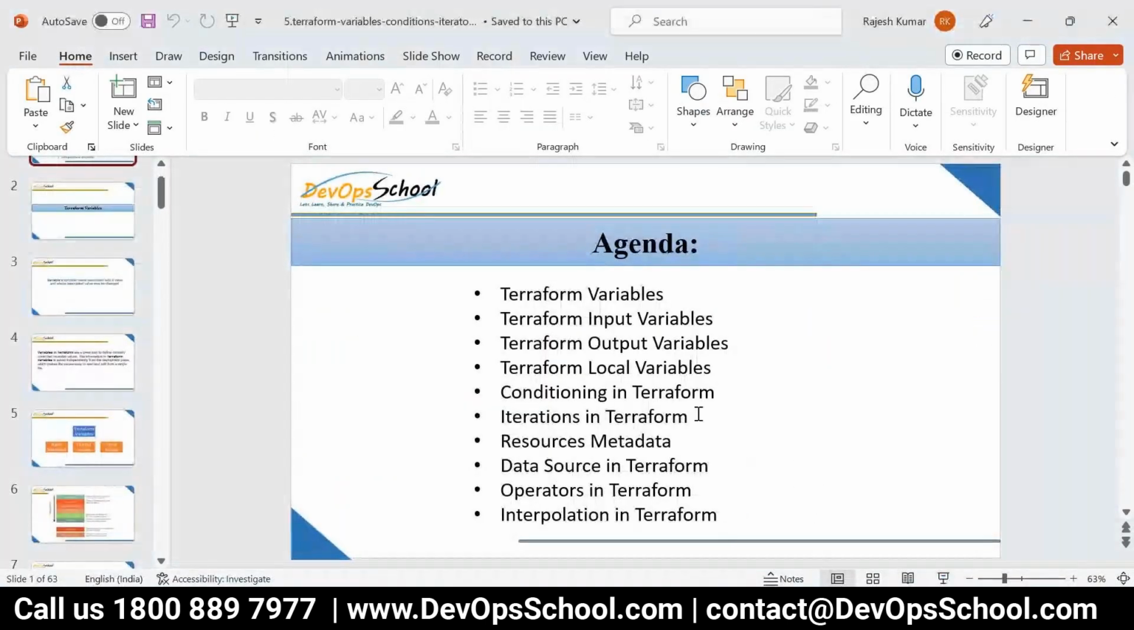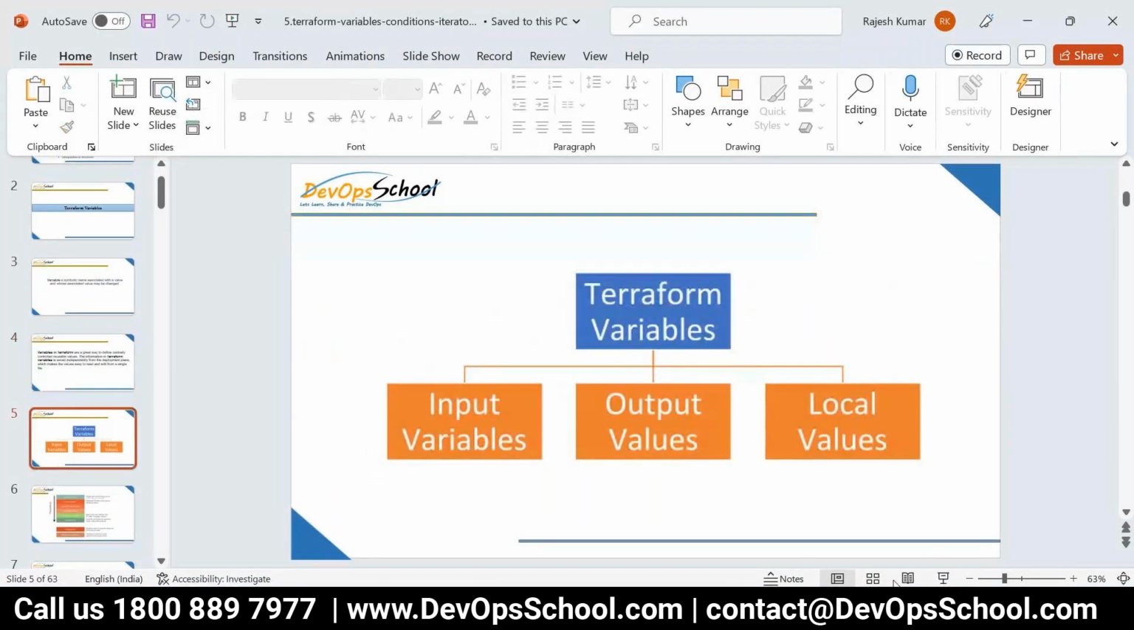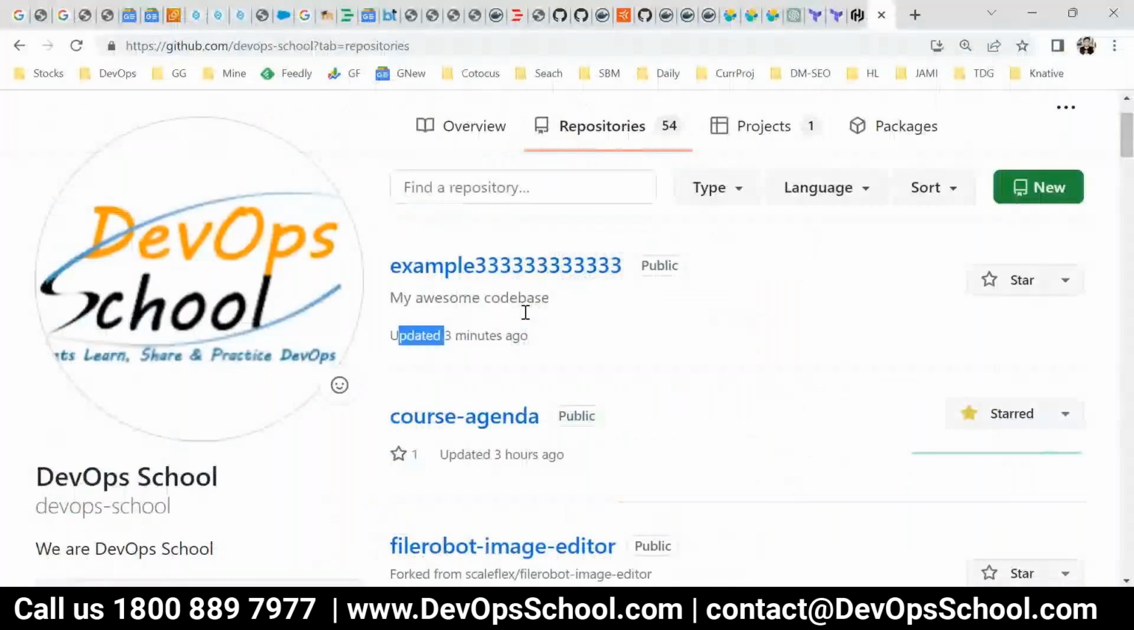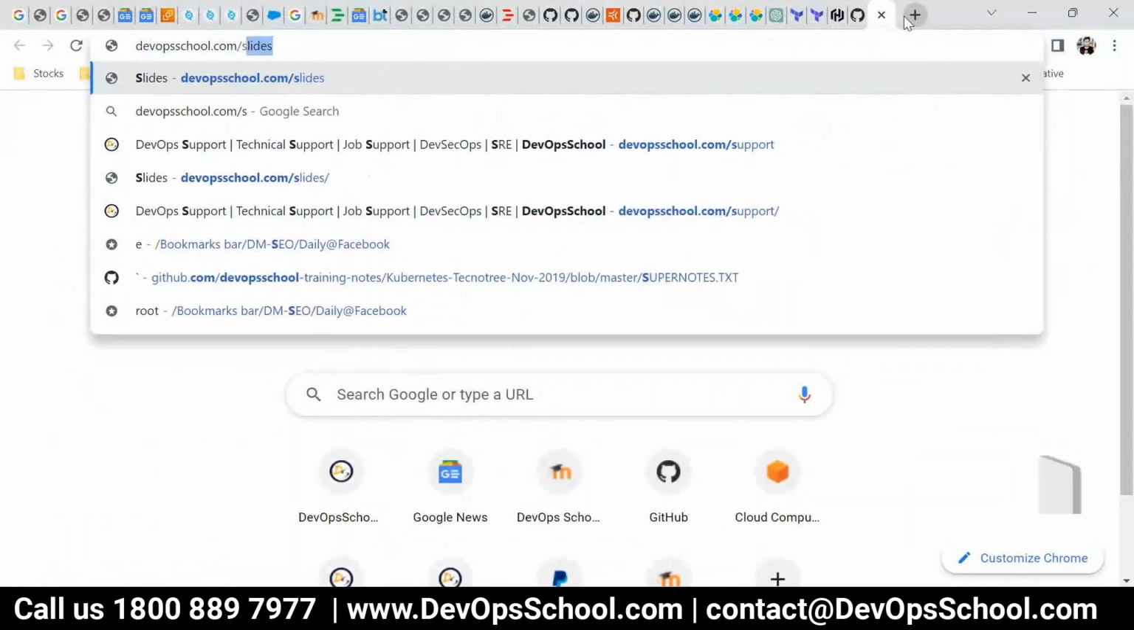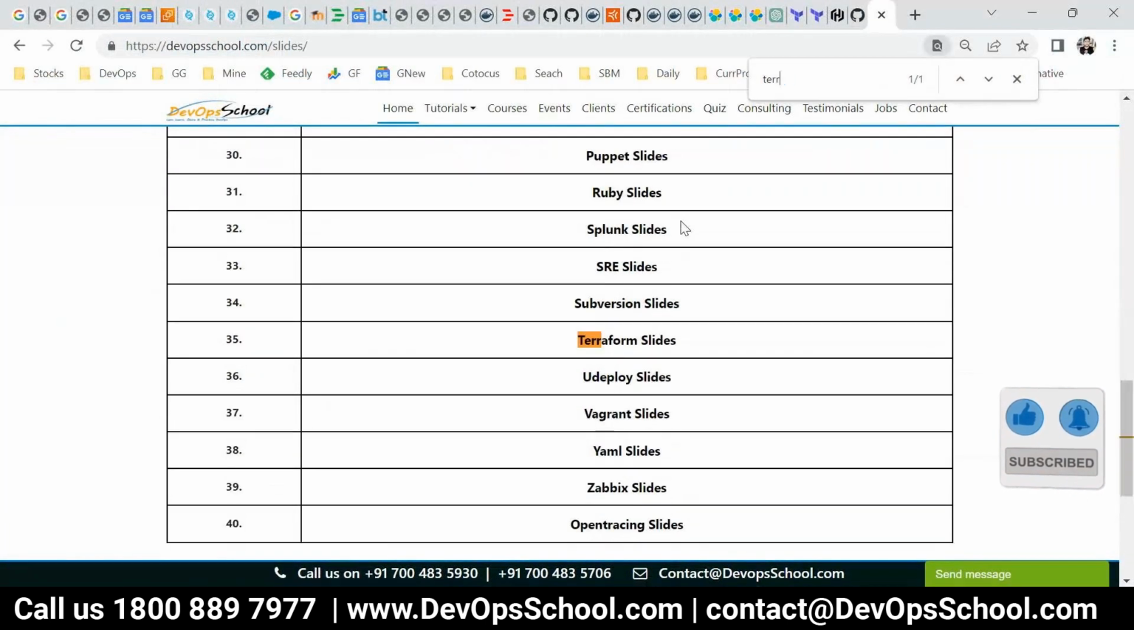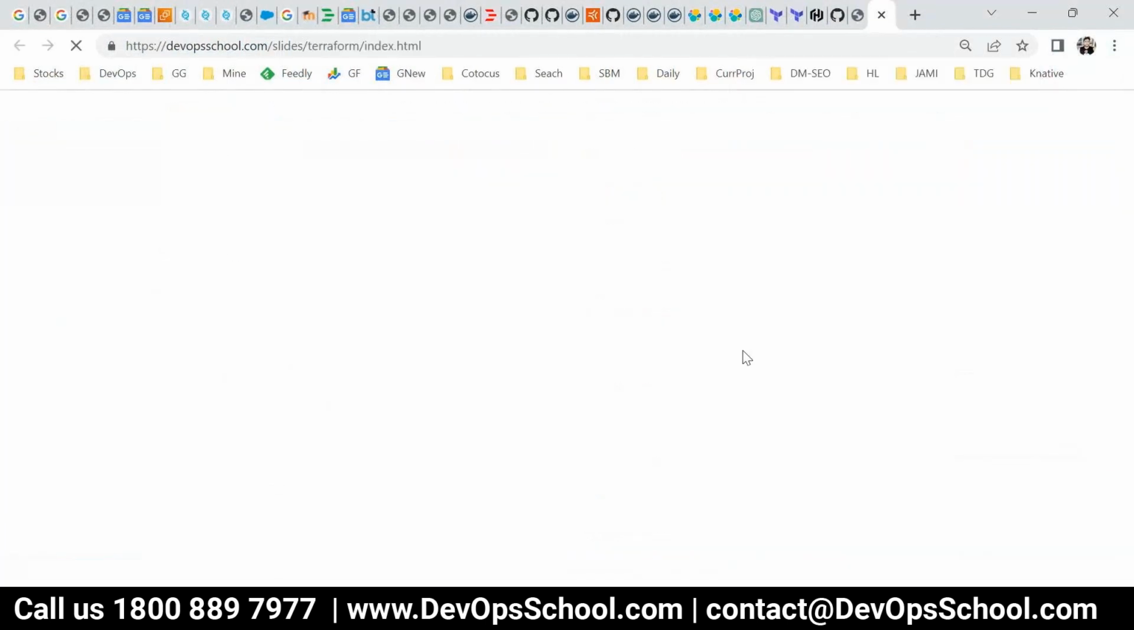Rajesh, these PPTs, where do we get them? In this one. All the PPTs are uploaded here. Here, Terraform. Okay, okay.